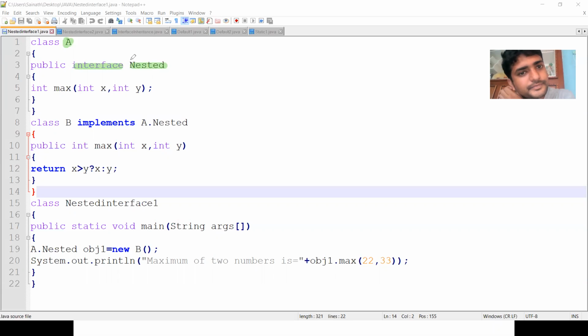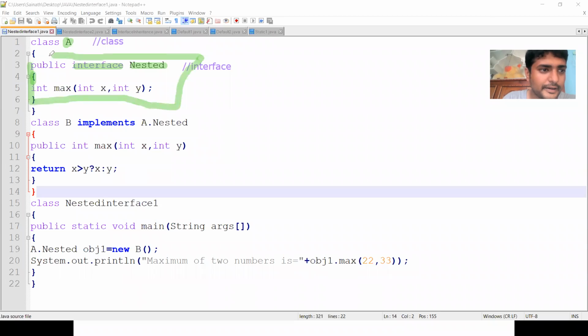Let us check this one. So this is a class. I'm defining the class here, and then I'm defining the interface here. So the class consists of an interface. The interface is nested within the class. So here the interface name is nested. And then what we are going to do? We are defining the interface. This is the interface.